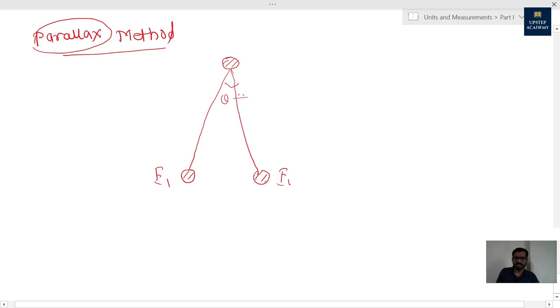This angle is called the parallax angle. As our eyes make an angle with the object, that angle is the parallax angle. Suppose the distance between the two eyes is small d, and the distance between the eyes and that object is D.